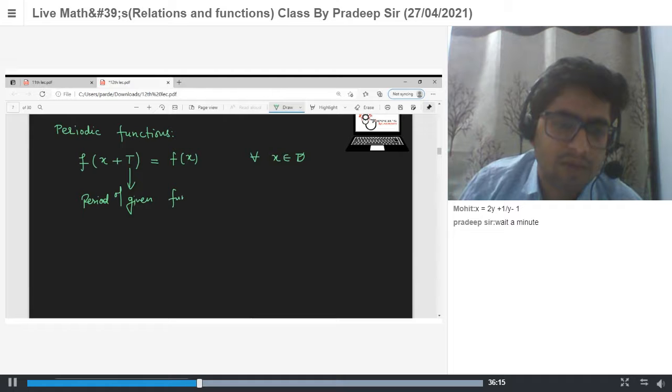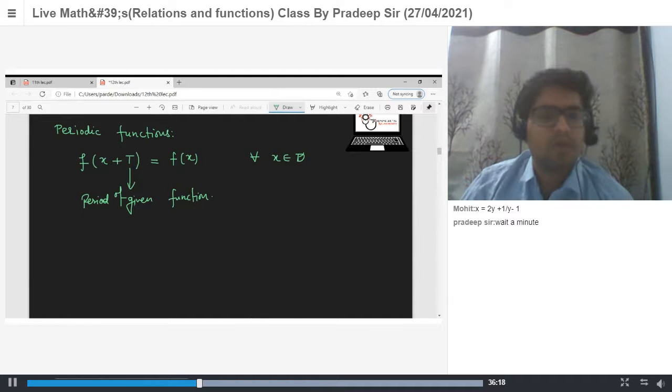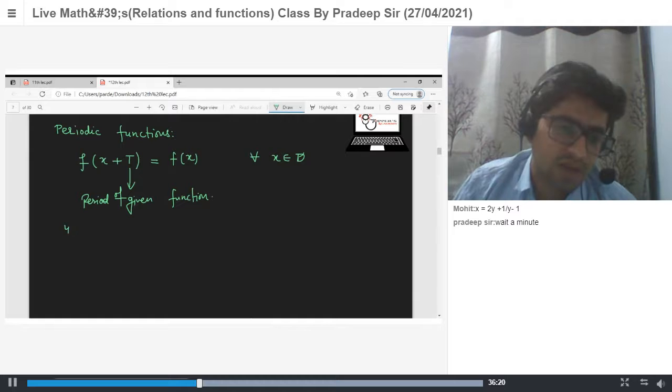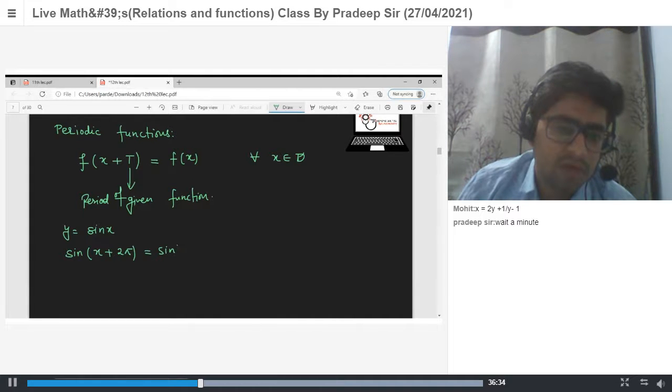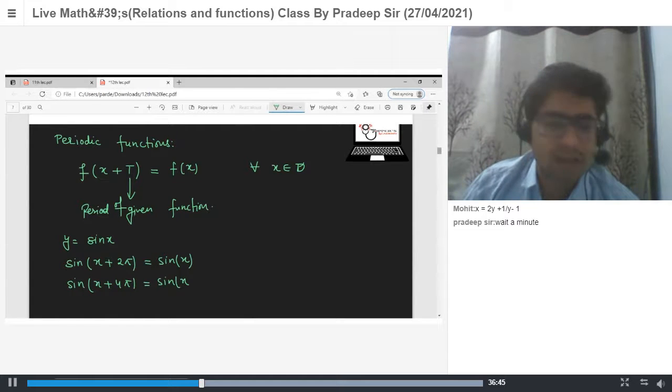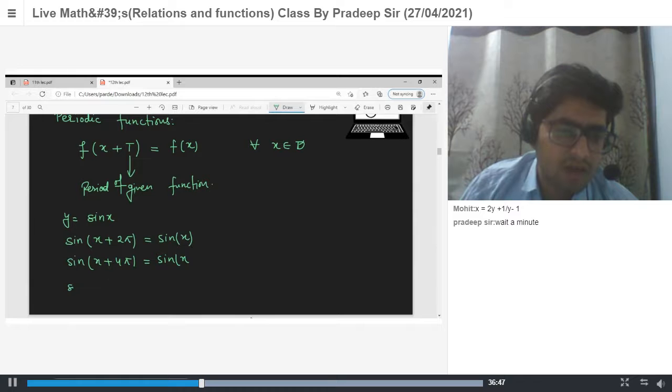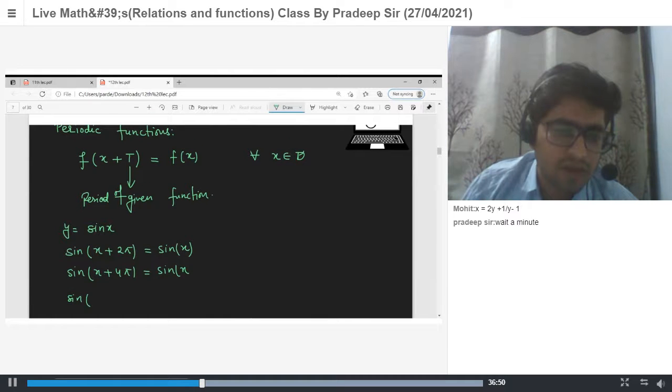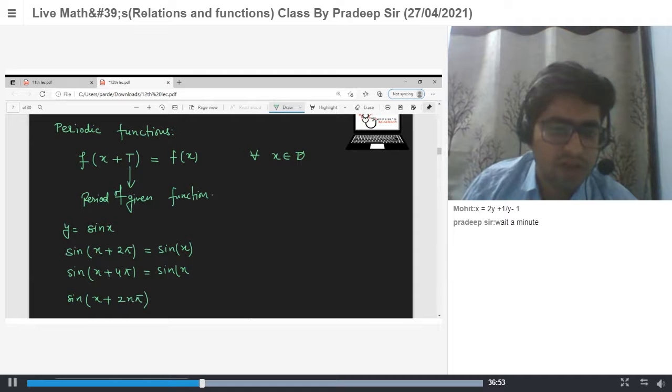Any example? So y is equal to sin x. Very good. Sin x is a periodic function. So what is the period? We know sin of x plus 2 pi is sin x. Yes or no? If we add 4 pi, sin of x plus 4 pi is also sin x, or no? Yes. Similarly, sin of x plus 2n pi is sin x, for any natural number n.